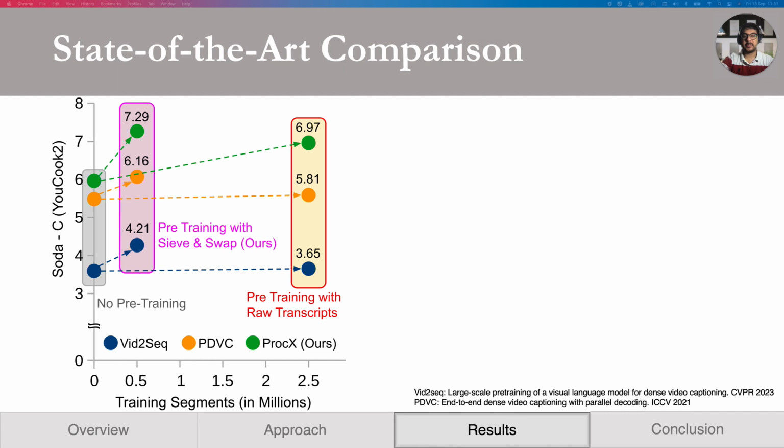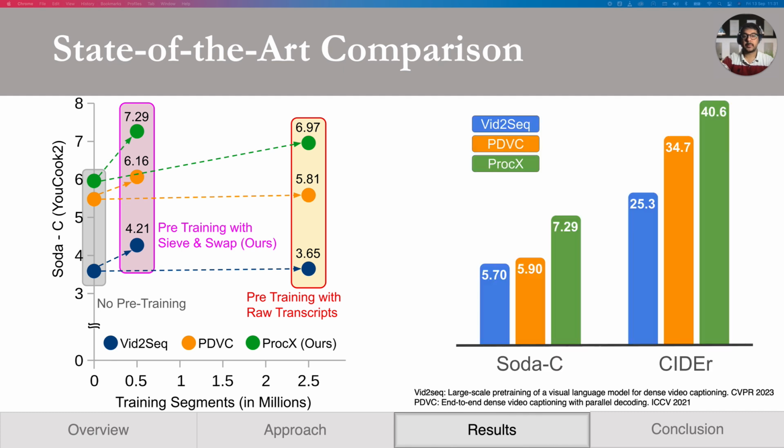After pre-training with our dataset, we see a notable increase in the performance of all models compared to using large and noisy ASR segments for pre-training. Our ProcX model achieves state-of-the-art performance on multiple metrics with the YouCook2 dataset. Additional results and ablations are available in our paper.